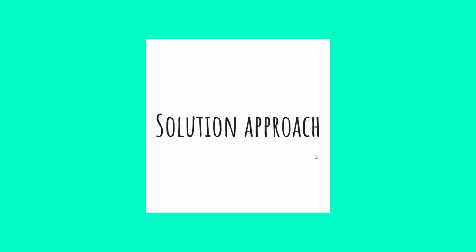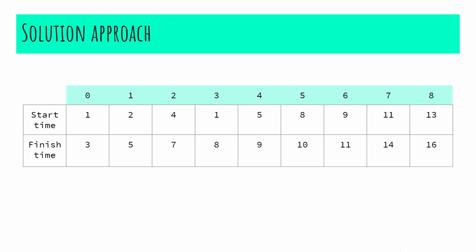Let's look at the solution approach. Let's assume we are given an array of activities and each activity has a start time and an end time or a finish time. For this instance, I have taken an array with 9 activities. We'll begin our iteration from the 0th position.